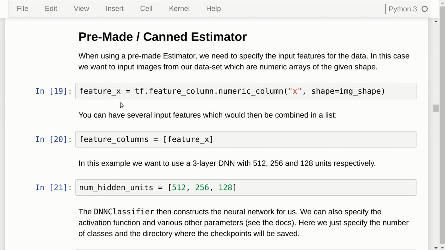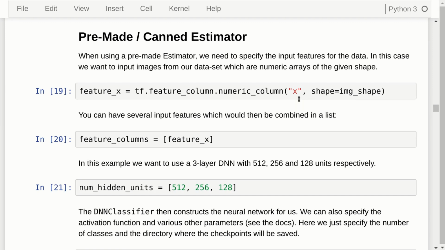So we have to make feature x for our input images, and it is tf.feature_column.numeric_column. Maybe this could have been shortened, so it was just tf.feature.numeric. So we didn't have to write this column all the way, and especially 2 times. Maybe it could do with a bit more polishing.